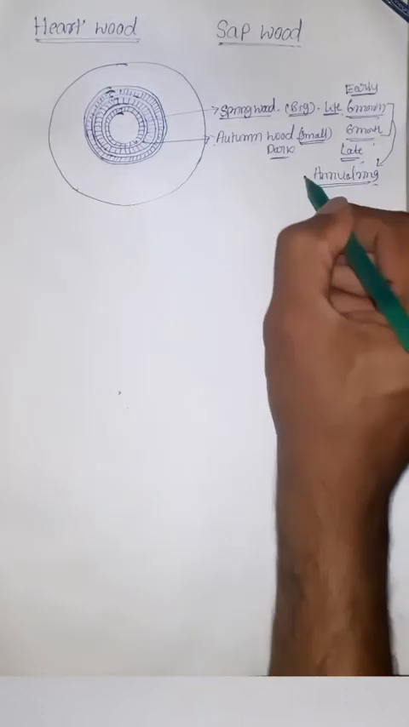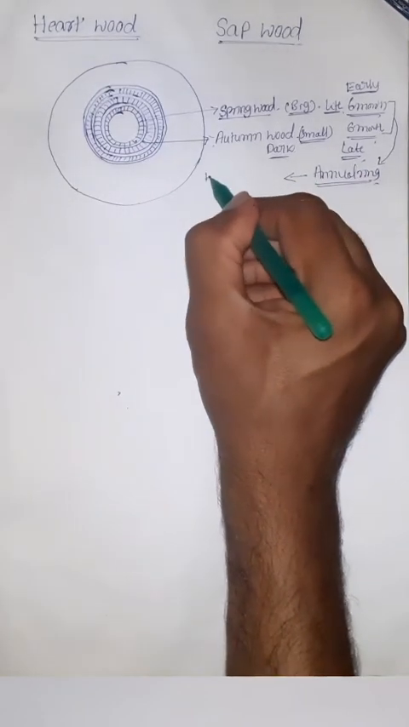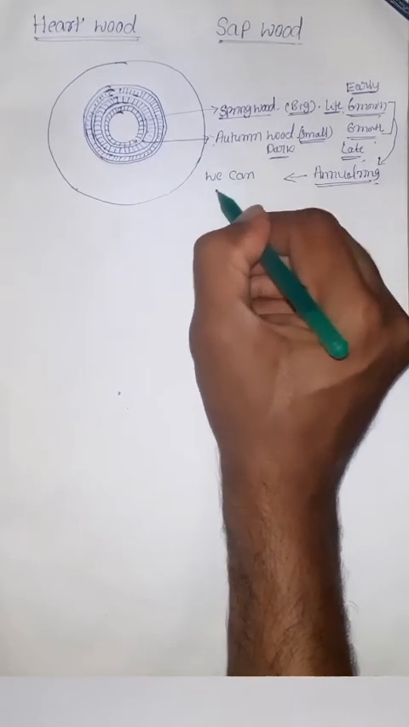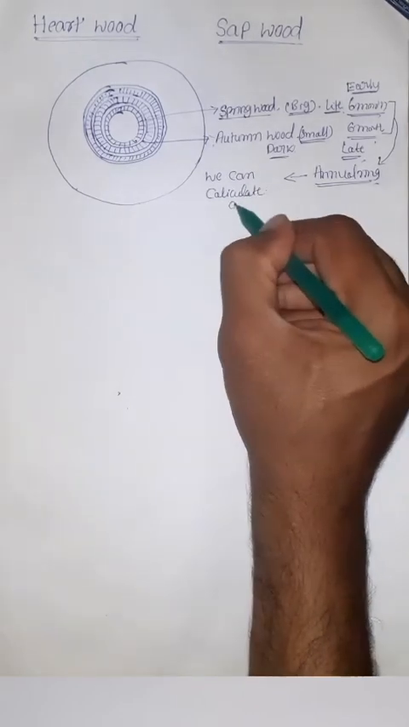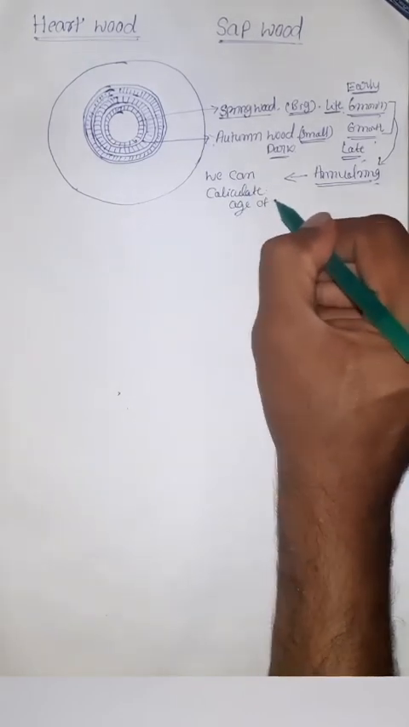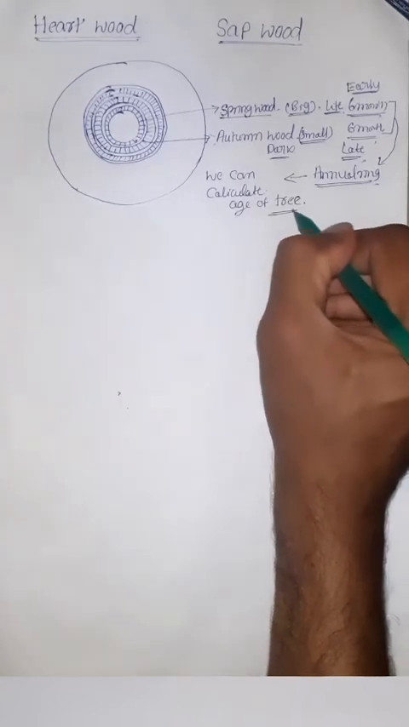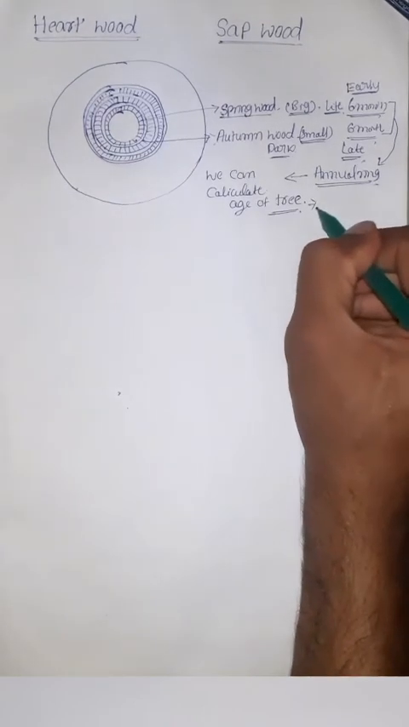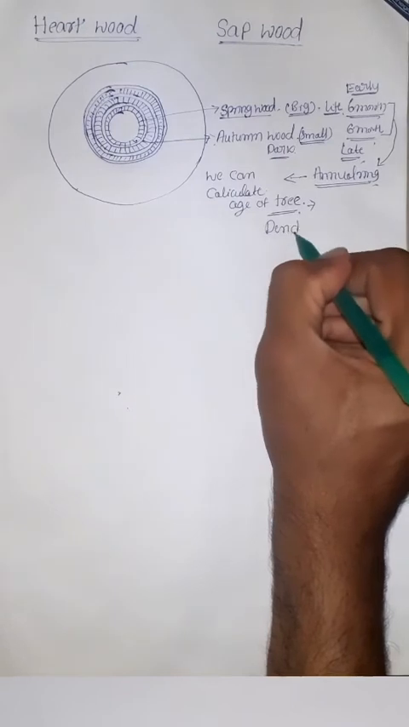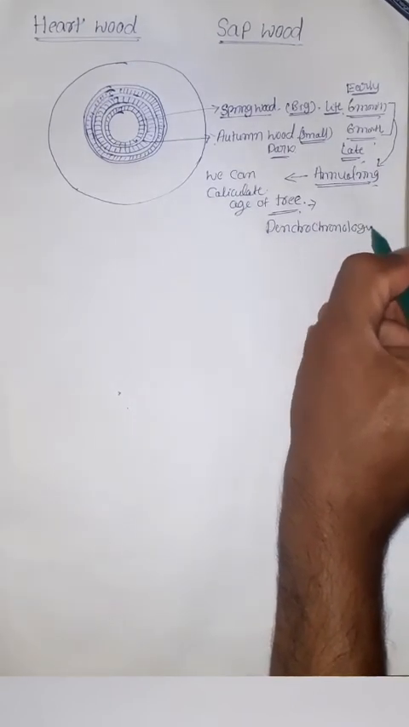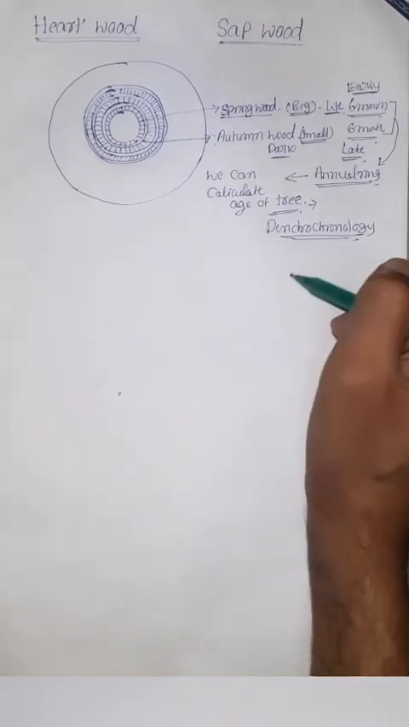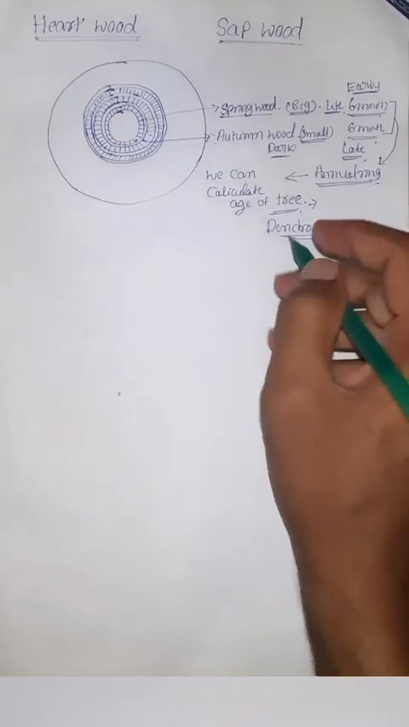Okay. By using these annual rings, we can calculate the age of a tree. Okay. This technique is known as dendrochronology. Very important.